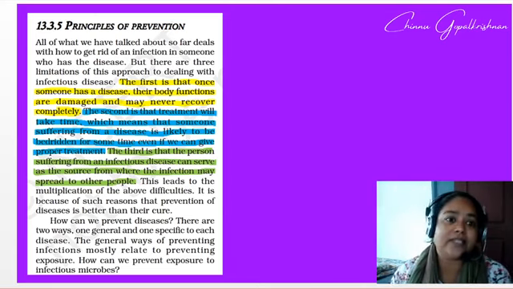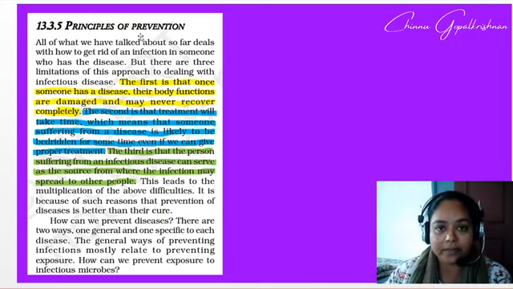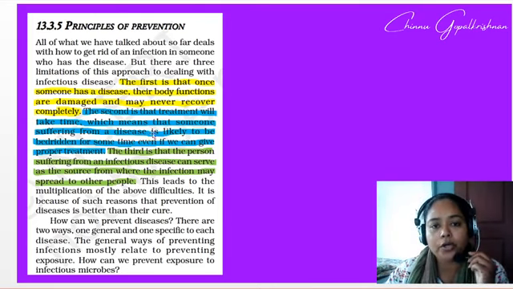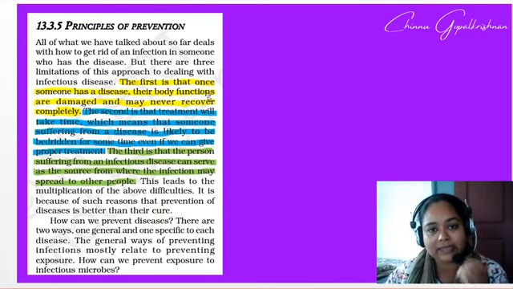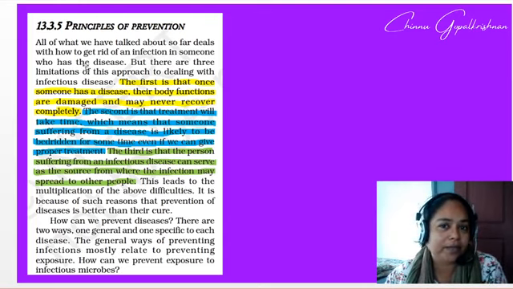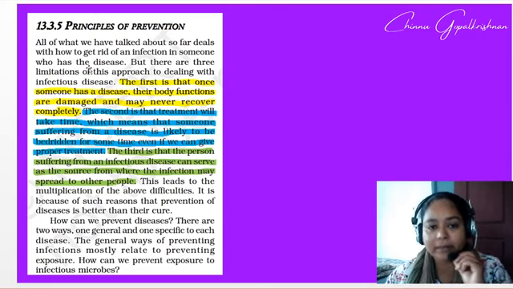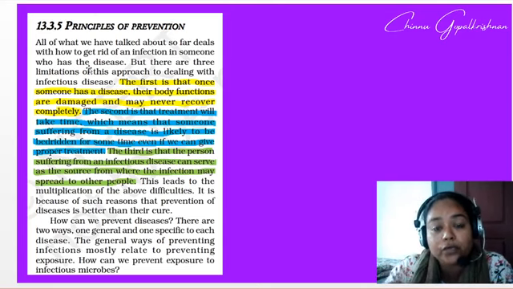In the last class, we studied the principles of treatment. Today, we are going to start with principles of prevention. I have taken a small note directly from the textbook, because there are 3 points to be covered. Initially, I will be doing a little bit of reading that you need to focus on in your textbook.